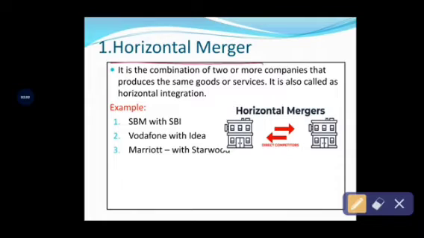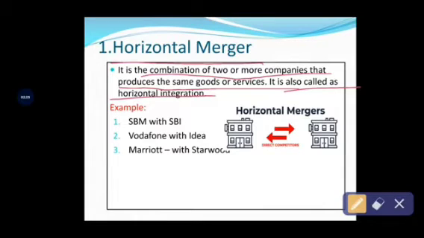So, the first form of amalgamation merger is horizontal merger. Horizontal merger is the combination of two or more entities that produce the same goods and services, and this horizontal merger is also called horizontal integration. Amalgamation or merger is the combination of two or more companies to form a new company. That process will be called merger or amalgamation.